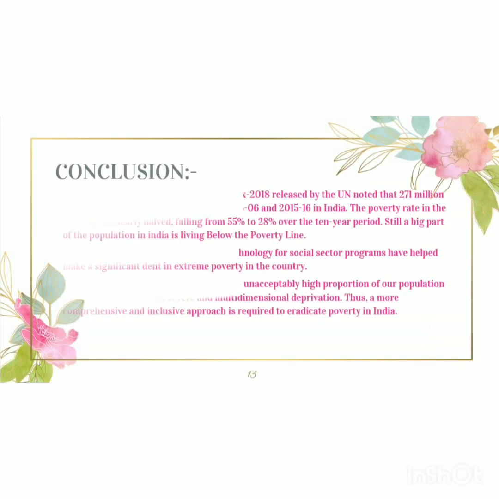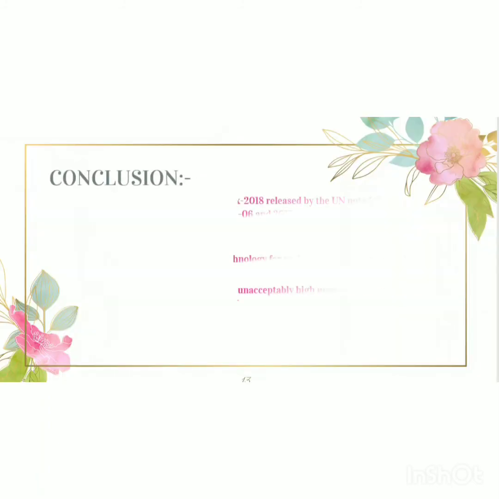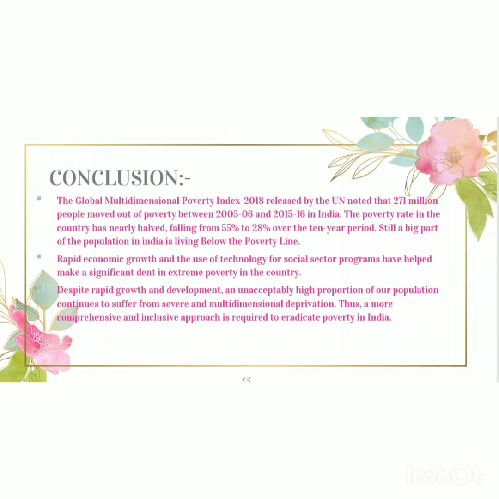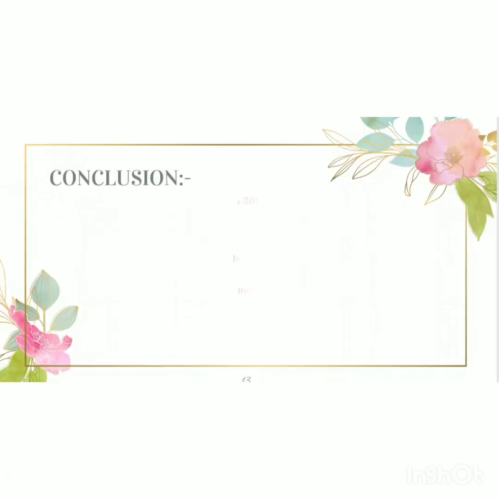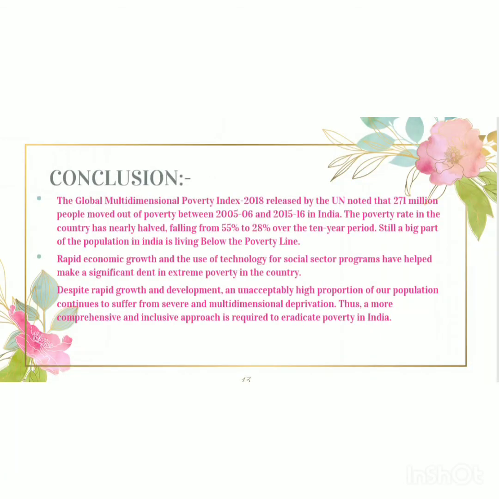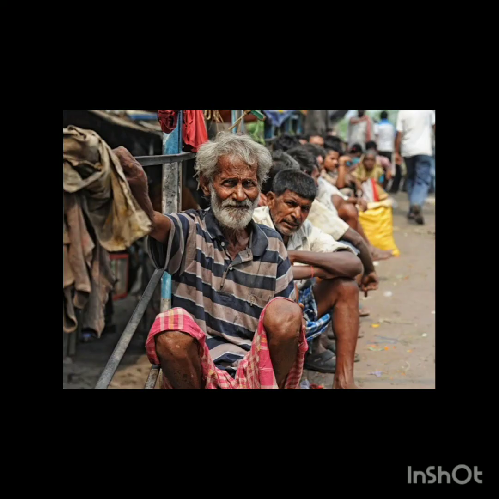Conclusion. In the end, poverty should be decreased by taking some major steps like population control, universal primary education, family welfare, and job creation, especially in rural areas.